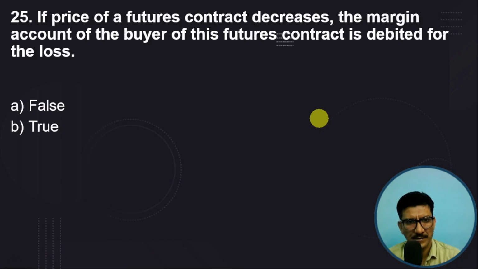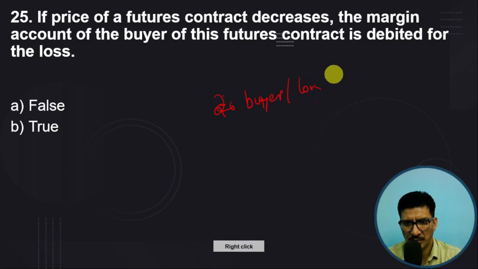Easy one. If the price of a futures contract decreases, the margin account of the buyer of this futures contract is debited for the loss. Whenever the futures price decreases, if you have bought a contract, you are a buyer, you have a long position.